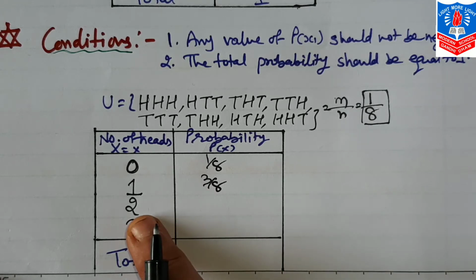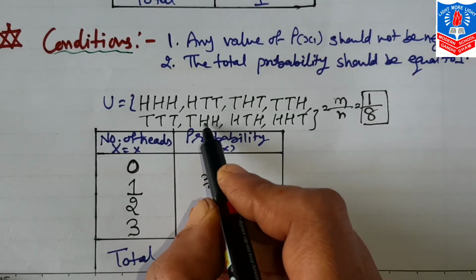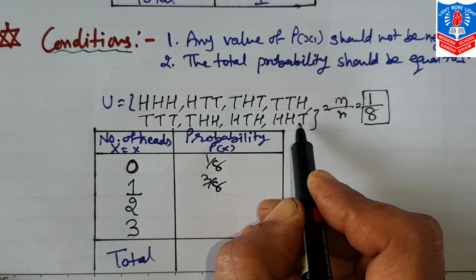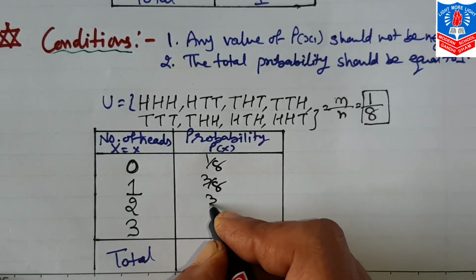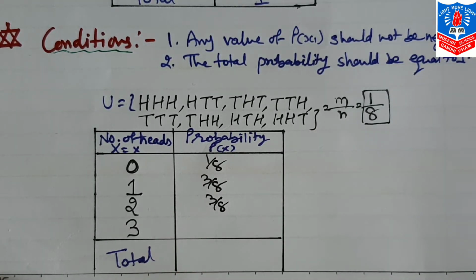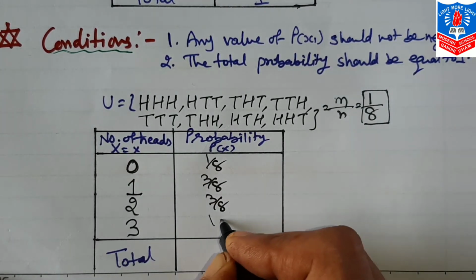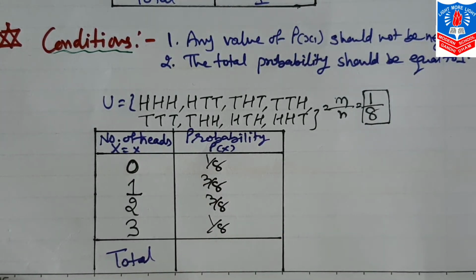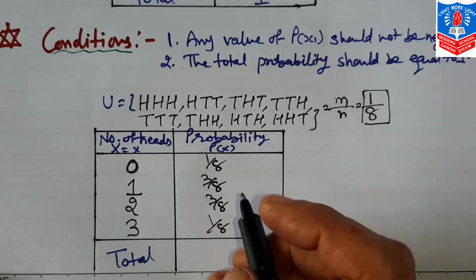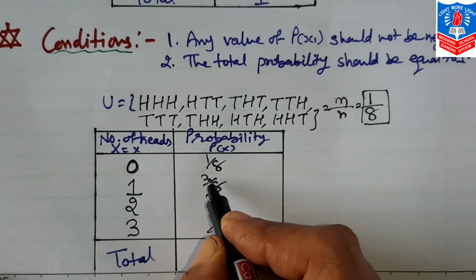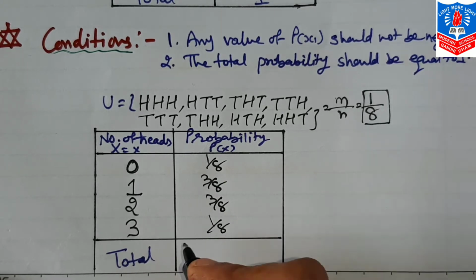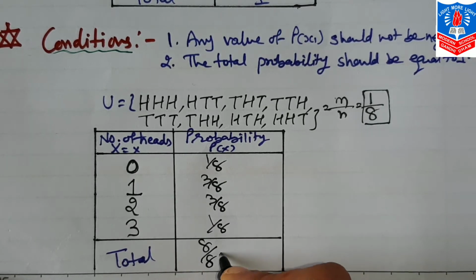Same way with two heads, that is 1, 2 and 3. So again 3 by 8. And with three heads, of course only a single one, that is 1 by 8. So here you can see the total of this, 1 plus 3 plus 3 plus 1, that will be 8 by 8, the total of which is 1.